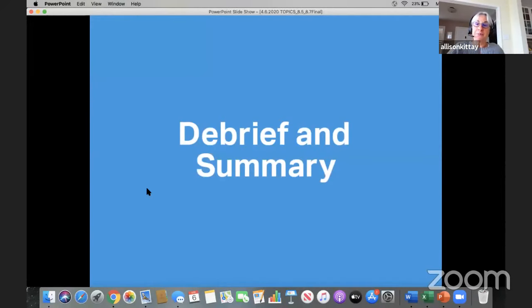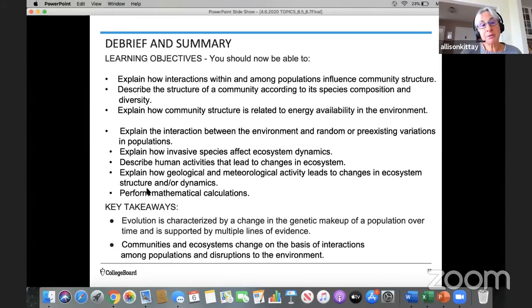So let's debrief. You should now be able to explain how interactions within and among populations influence community structure and describe the structure of a community according to its species composition and diversity. You should be able to explain how community structure is related to energy availability in the environment.